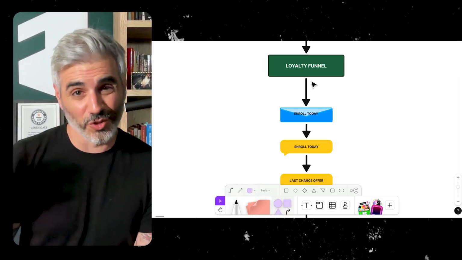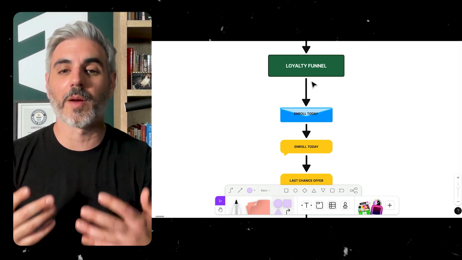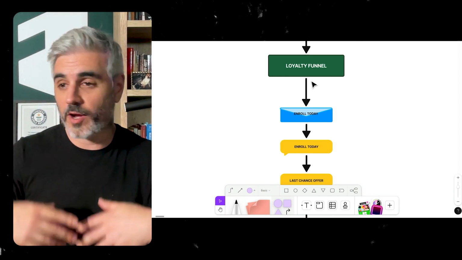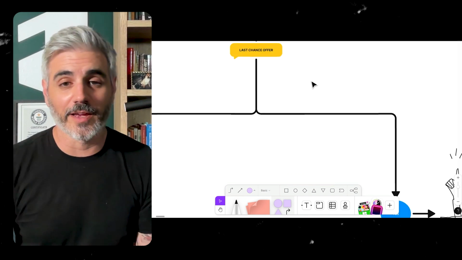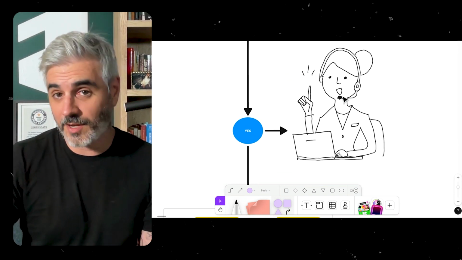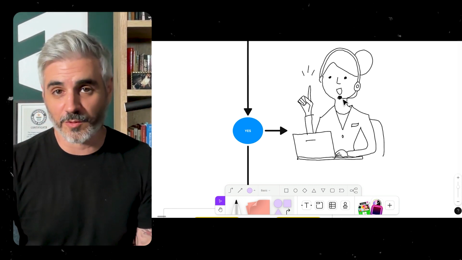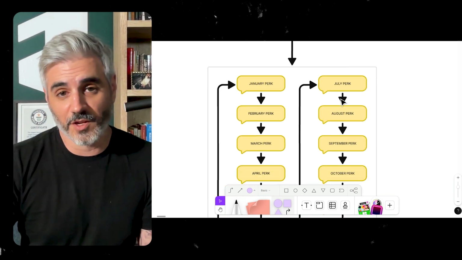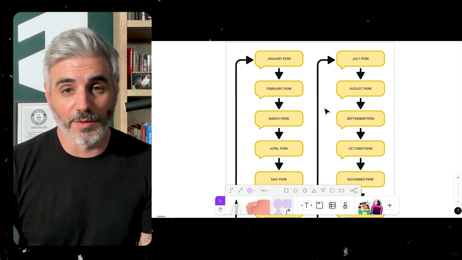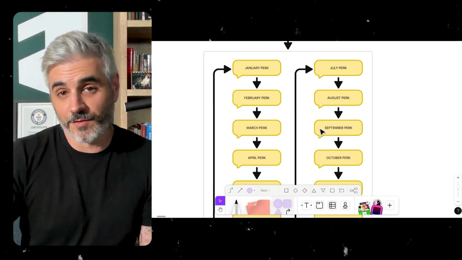After the review funnel, we get that 5-star review. Congratulations again. Bravo. Bravissimo. Now we put everybody into this loyalty funnel, where we upsell every single person on joining the membership program or the referral program or the affiliate program or whatever it is you have. If they do take you up on this, they'll call to confirm. They'll say, yup, I'm interested. And then they get the, okay, cool, let's get you scheduled to talk to our rep, or you can call right now. All of a sudden, they'll be tagged loyalty member, and they'll go into this loyalty funnel. And every single month, they'll get the perk so that we can treat them like the VIP customers.